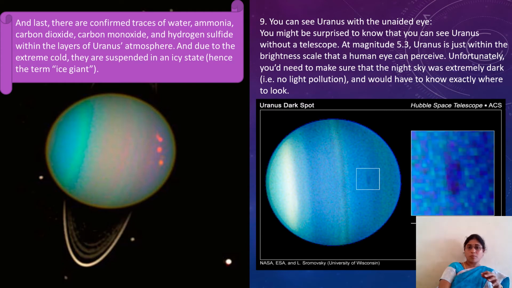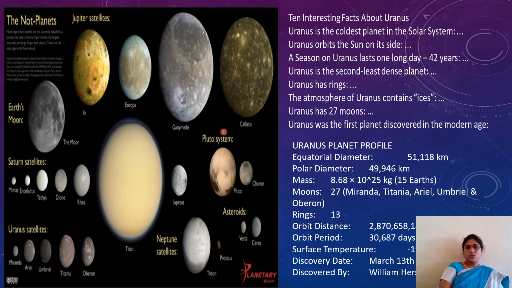Without a telescope, we are able to observe this without any protection. See here, this black mark, this dark spot, is dust particles. And lastly, there are confirmed traces of water, ammonia, carbon dioxide, carbon monoxide and hydrogen sulfide within the layers of Uranus's atmosphere.